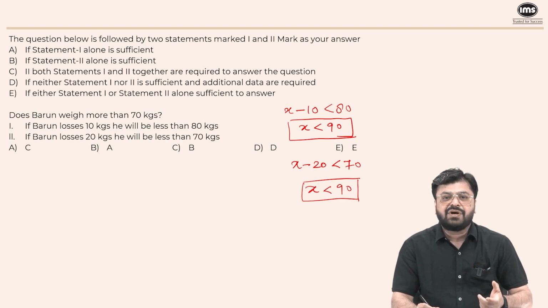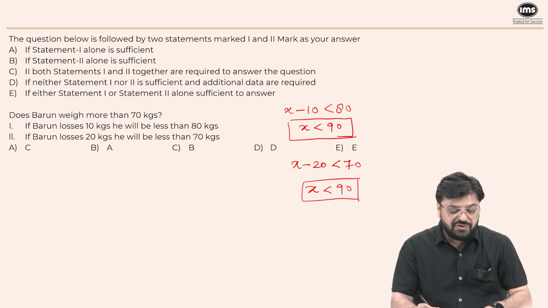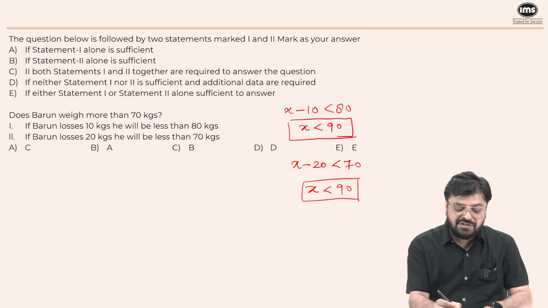So individually we are not getting any unique answer. Even if we combine both statements, it is giving us the same result, that Varun's weight initially is less than 90 kg, but we are not sure whether it is less than 70 or not. And that was the question. So even after combining both statements, we will not get any unique answer and additional data is required. So option D is the right answer.